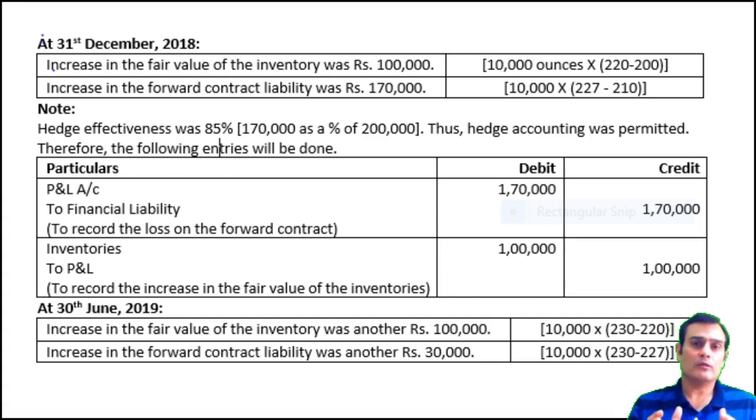So what we've done on the balance sheet date, we've taken the fair value change in the inventory, the hedged item, and we've taken the fair value change in terms of the derivative contract, which is the hedging instrument. Simple and straight.